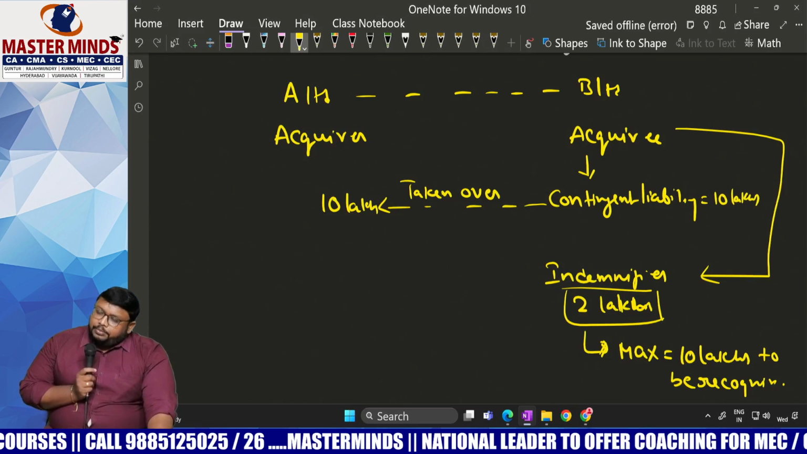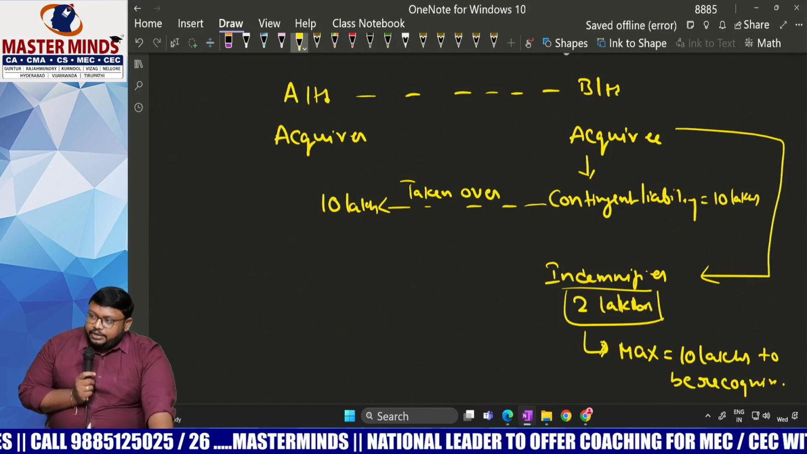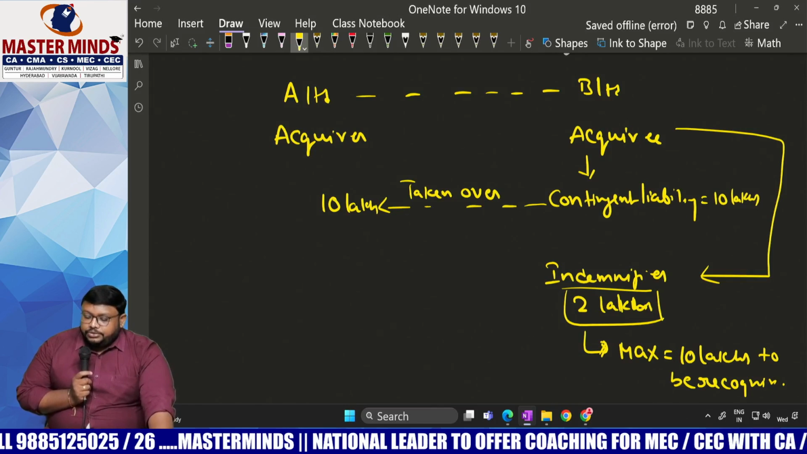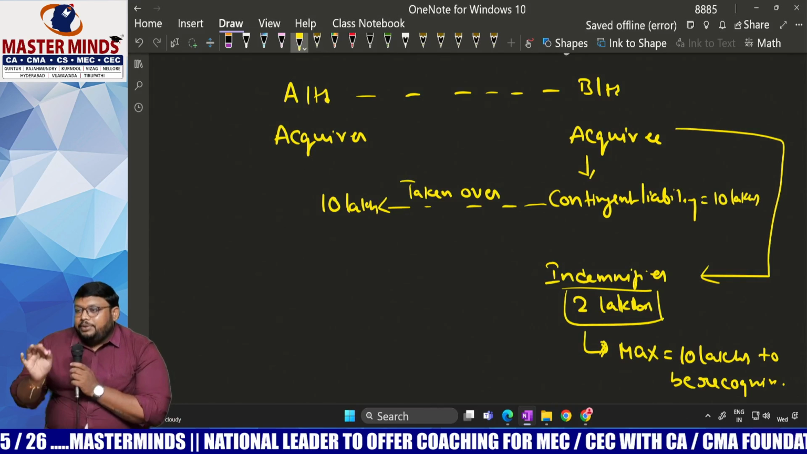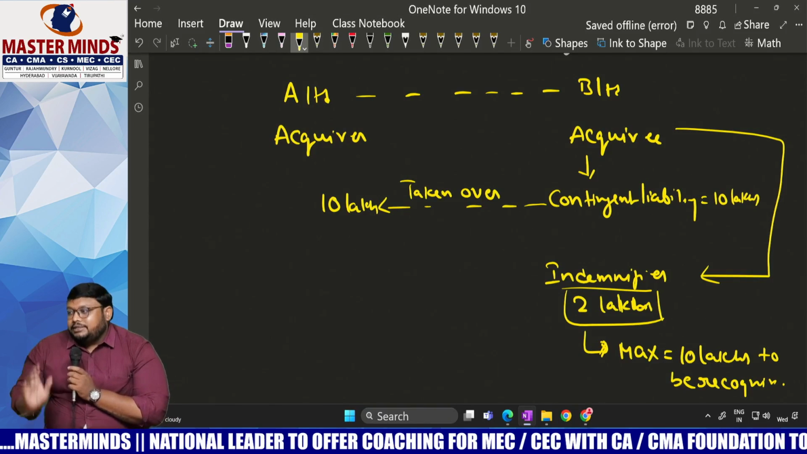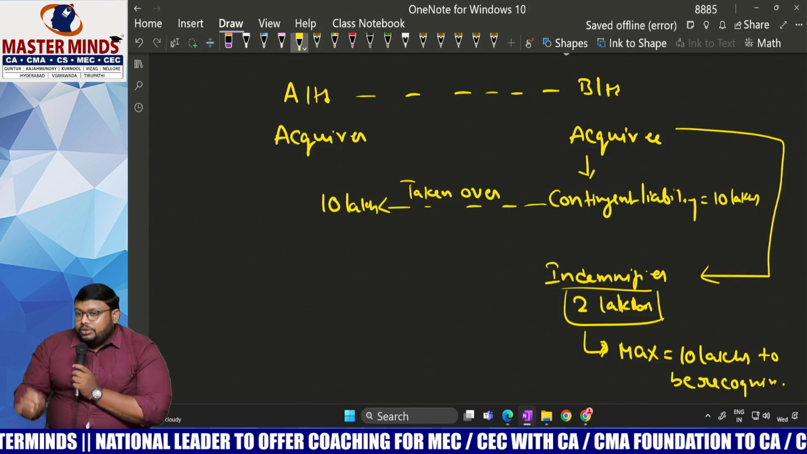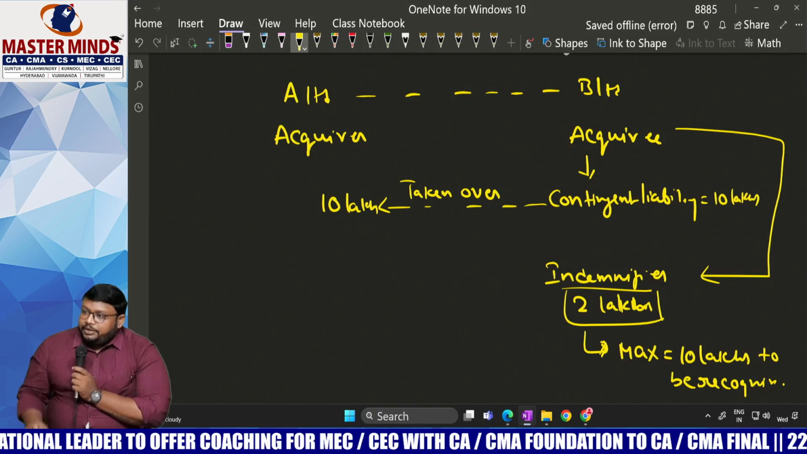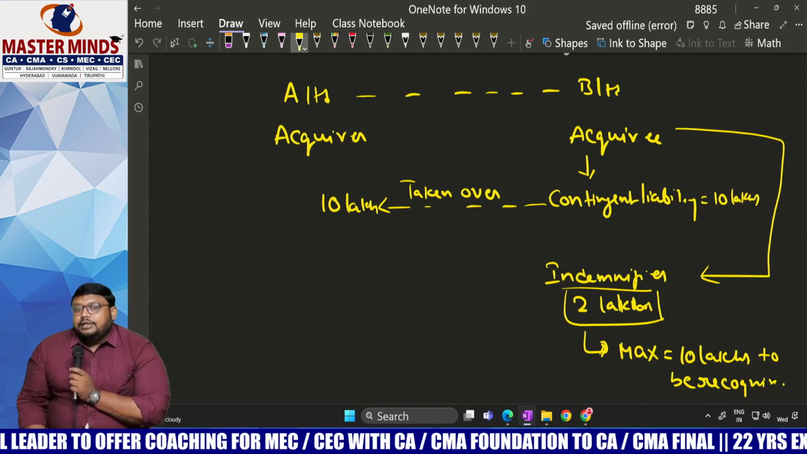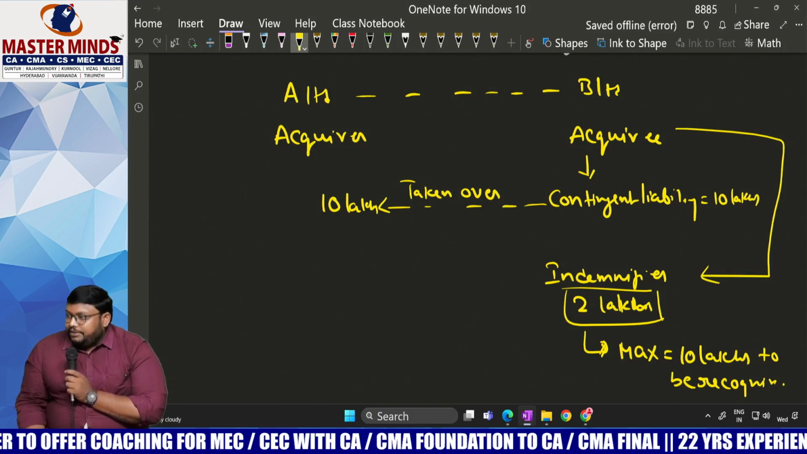So the problems are quite easy. When you understand the pattern, it will be easy to do the problems. Accounting standards are rule based standards, so you have to follow the rule. If they have given one rule, you have to follow that, sometimes even with no logic.